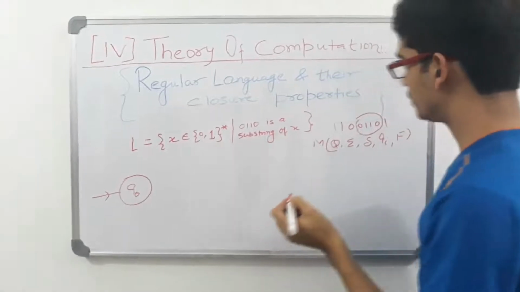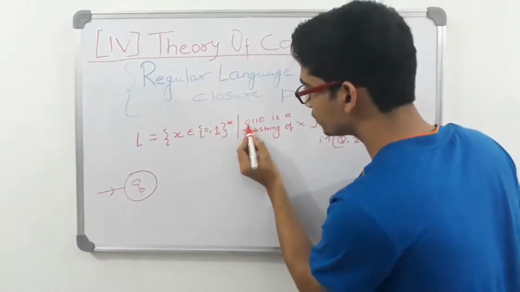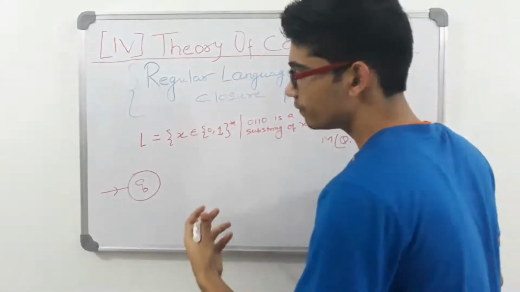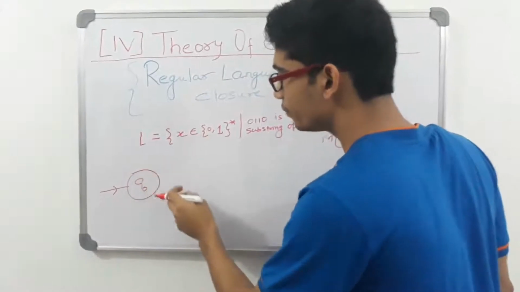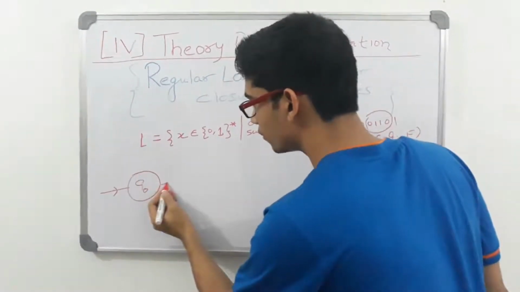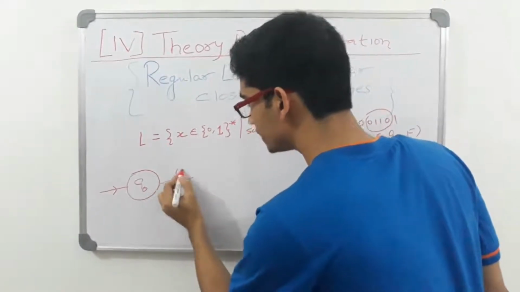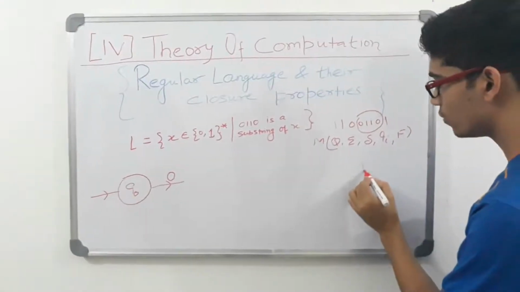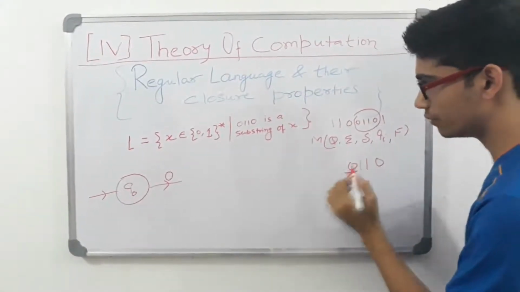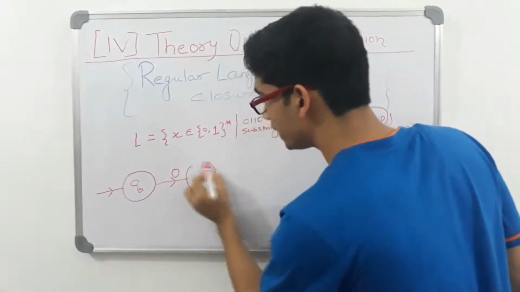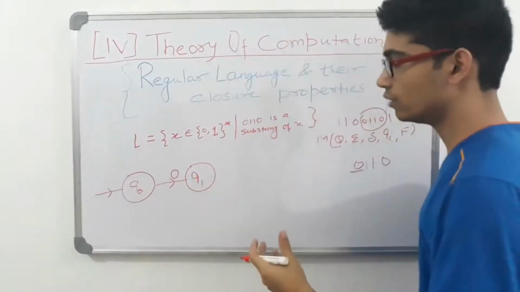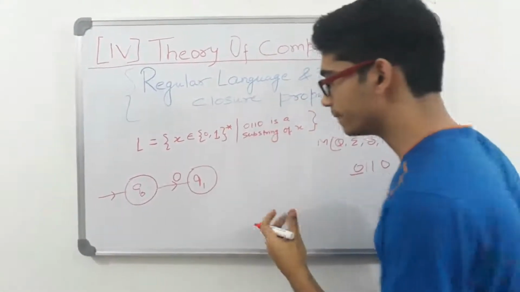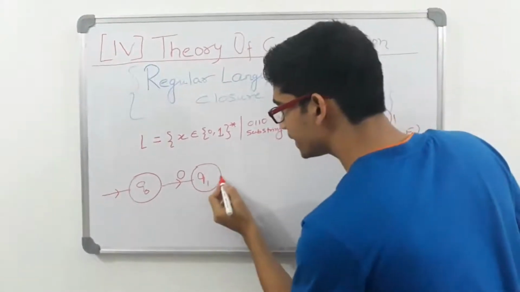Now our target is to search for 0110. So what is my favorable input? That you scan a 0. Suppose I get a 0, then I will say yes, I am close to my goal. Now I need to scan only a 1, 1 and 0. So I got a 0, and my state of mind will be like this: you have got a 0, now you have to get 1, 1 and 0, and you are done.